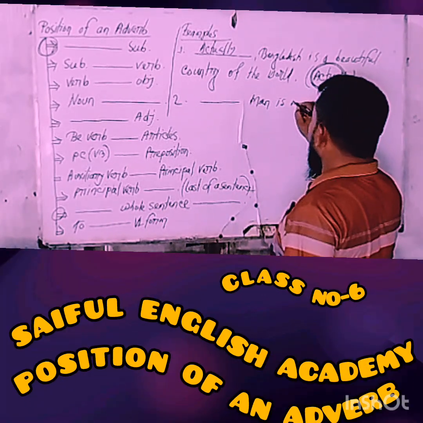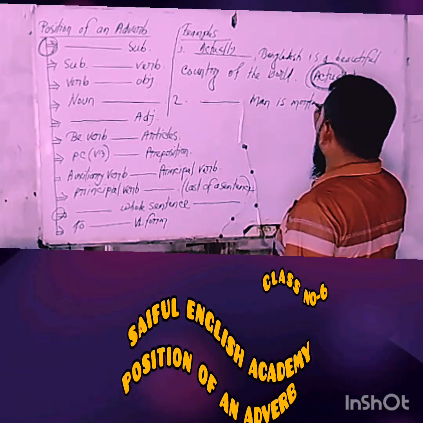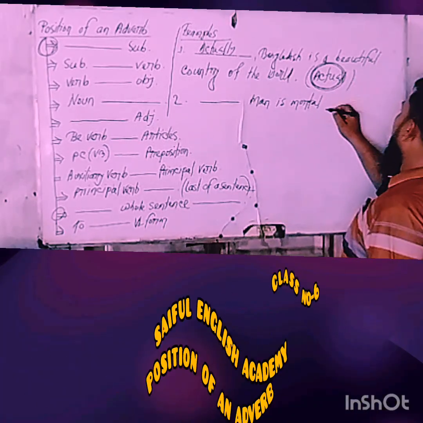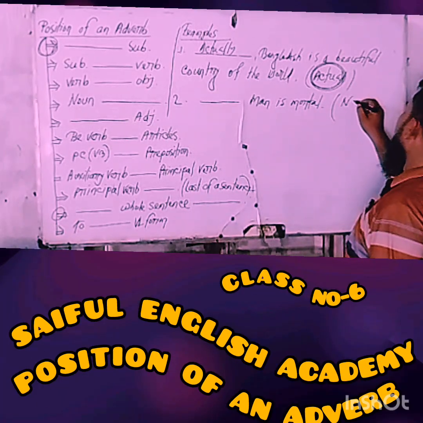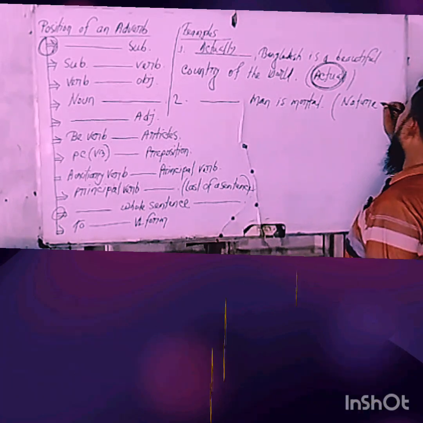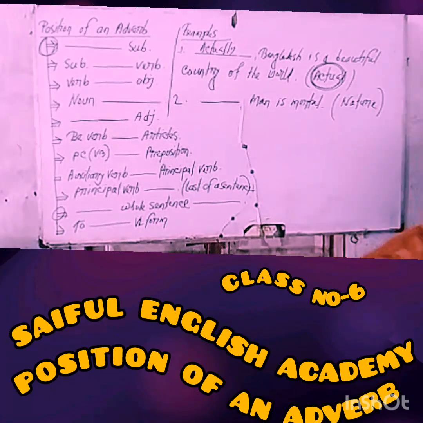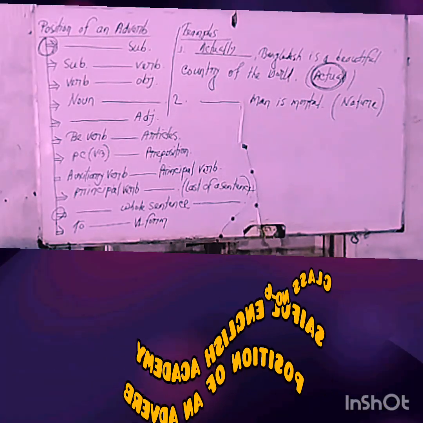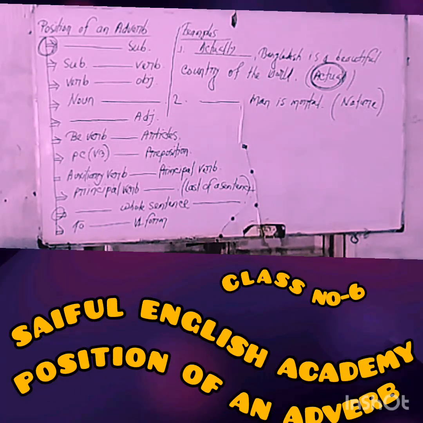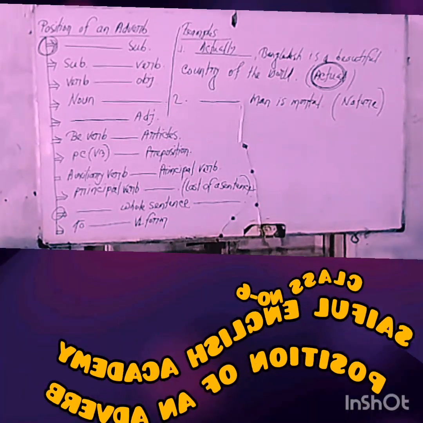Man is mortal. Within bracket, nature. My dear learners, take a look at the board and try to understand. In this sentence, there is a gap before a subject or before a whole sentence.